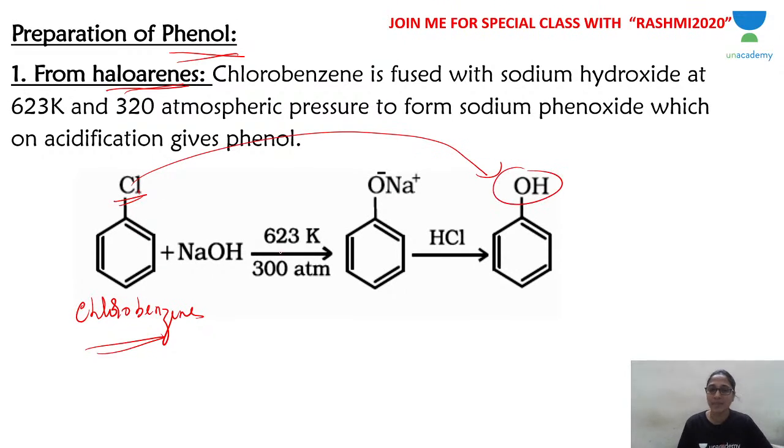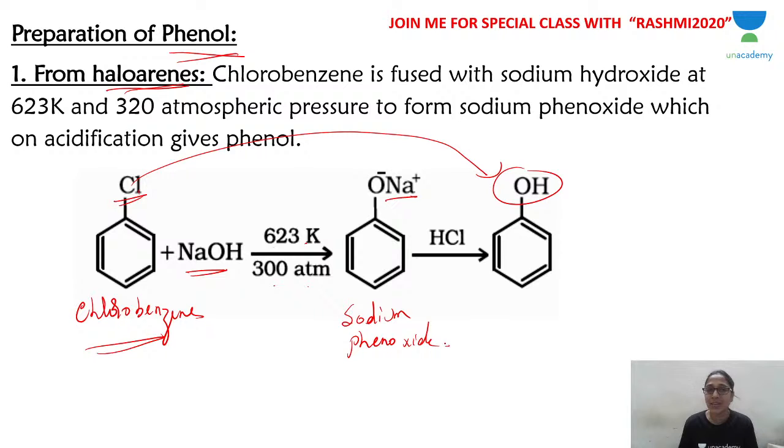See how to do it. This is how you do it. You fuse chlorobenzene with solid sodium hydroxide at 623 Kelvin and 300 atmosphere pressure. You are going to heat and fuse these two compounds. And what do you get? You get sodium phenoxide, an intermediate compound.